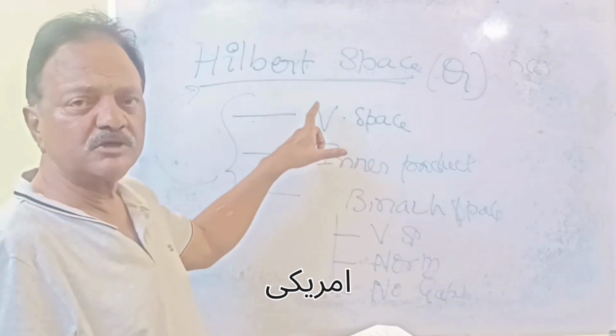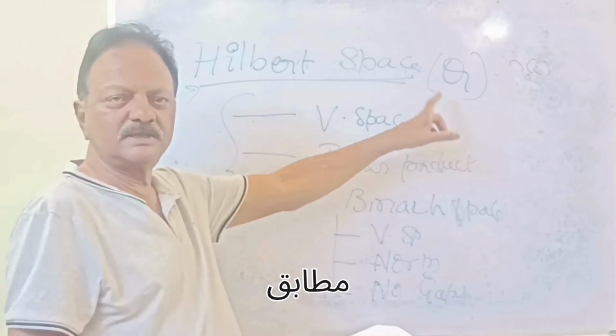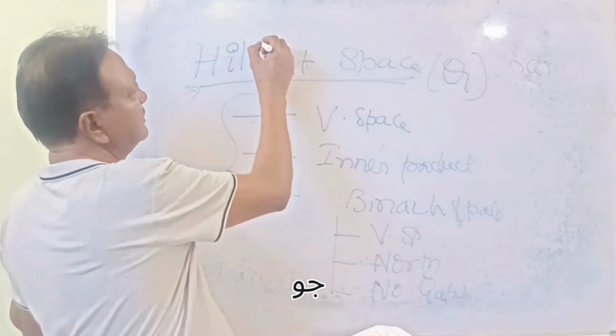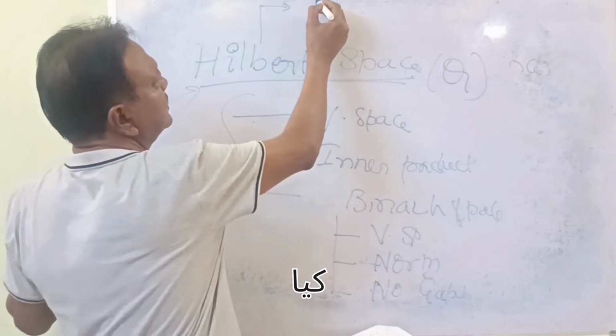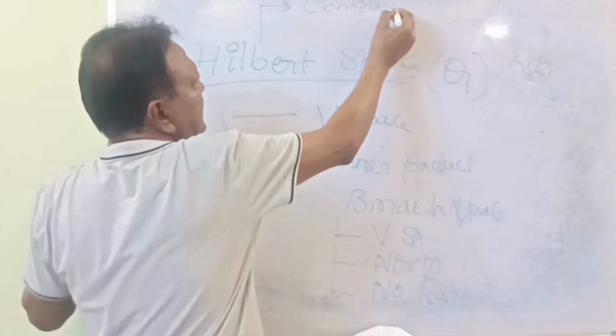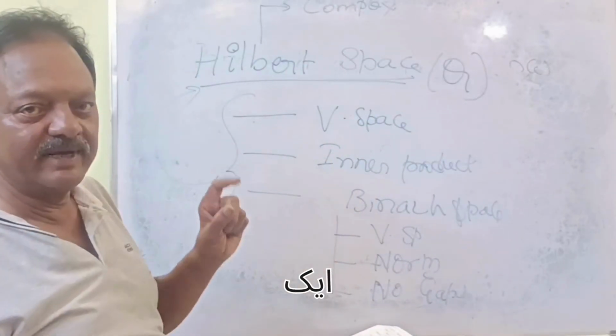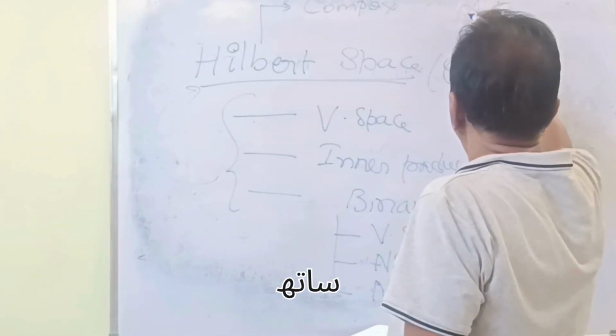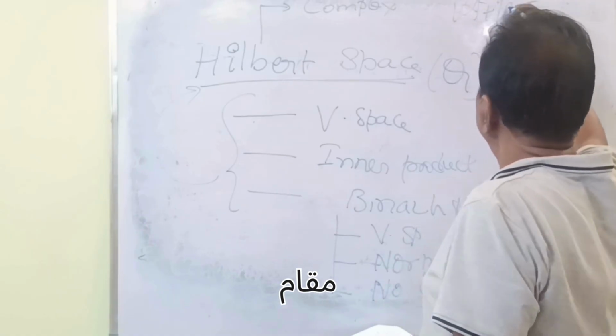So finally, what this Hilbert space gives is the most important space in quantum. Okay? What quantum should satisfy: it must have complex numbers, because qubits have complex amplitudes, because that formula we know, alpha square plus beta square.